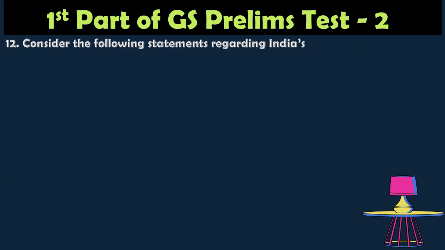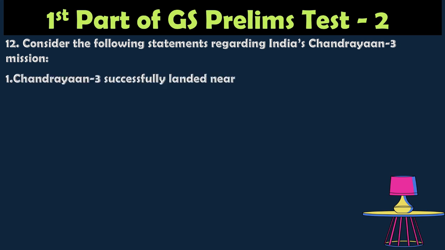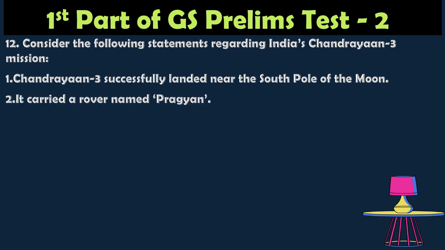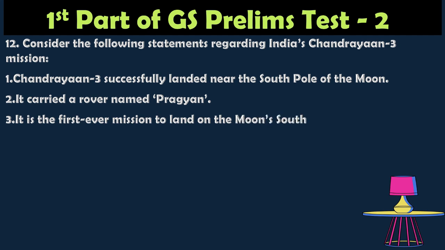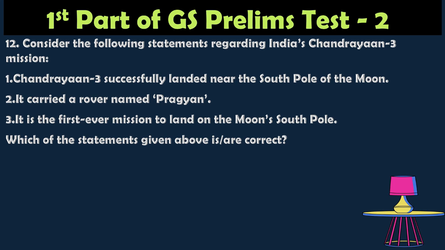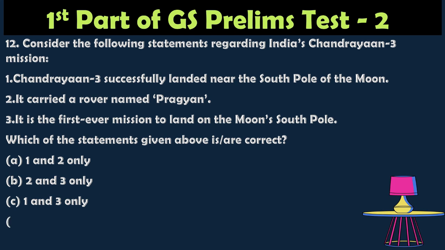Question number 12. Consider the following statements regarding India's Chandrayaan mission 3, that is the third mission. 1. Chandrayaan 3 successfully landed near the south pole of the moon. 2. It carried a rover named Pragyan. 3. It is the first ever mission to land on the moon's south pole. Which of the statements given above is correct? Option A 1 and 2 only, option B 2 and 3 only, option C 1 and 3 only, option D 1, 2 and 3. The correct answer is all the above. Chandrayaan 3 landed near the south pole, the rover's name is Pragyan, and this is the first ever mission to land on the south pole.